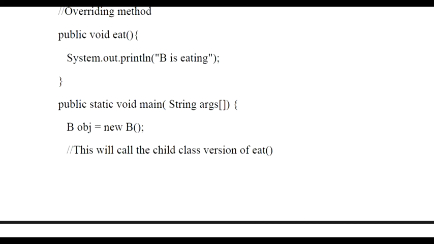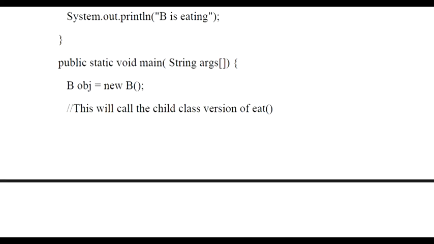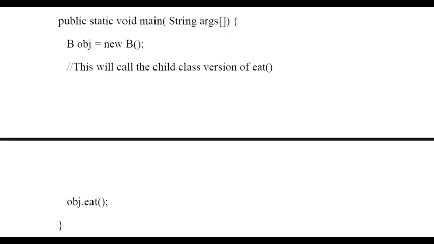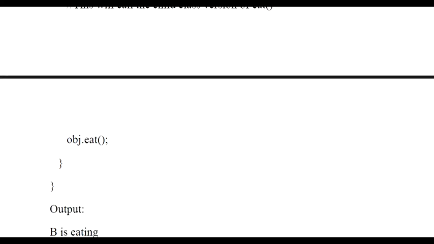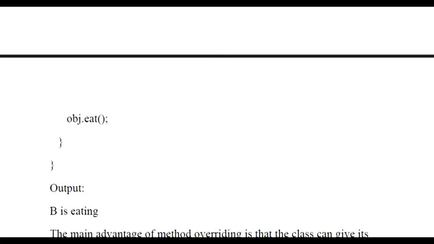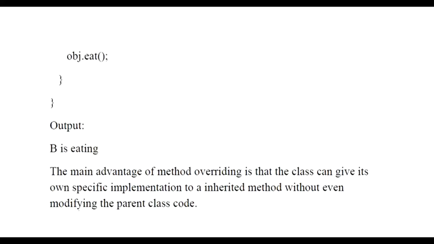When I go to the main class, what I have done over here is create the object of the child class, that is obj. Then I have created a new object of that particular child class. I am just calling the function eat with the object. In this case you can see that you have two eat functions in both the classes. So when I call that eat function, what is the difference in the output? The output shows that b is eating.